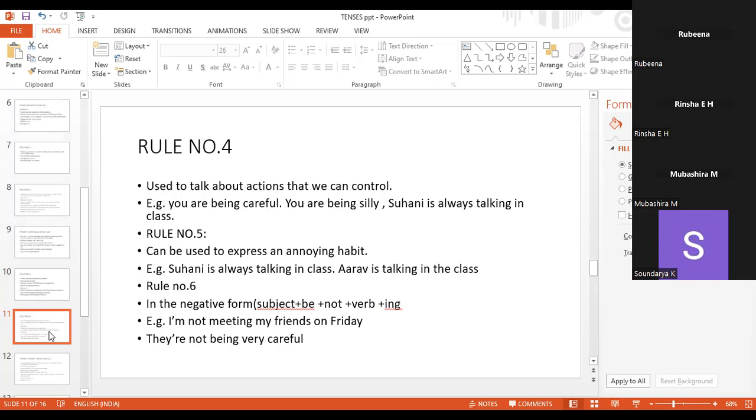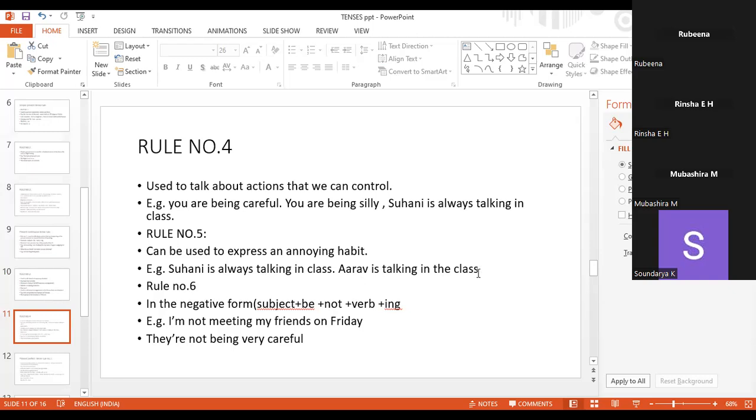And here, Suhani is always talking in the class. And, what name shall I put? Rose is talking in the class. Which one is more annoying? Suhani is always talking in the class, and Rose or Araf is talking in the class.